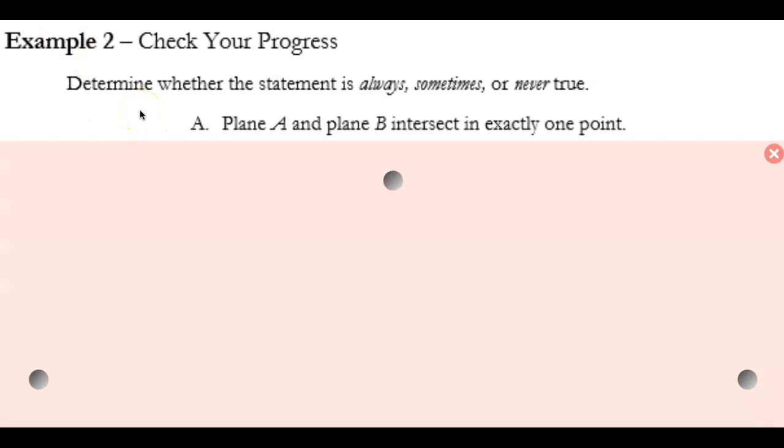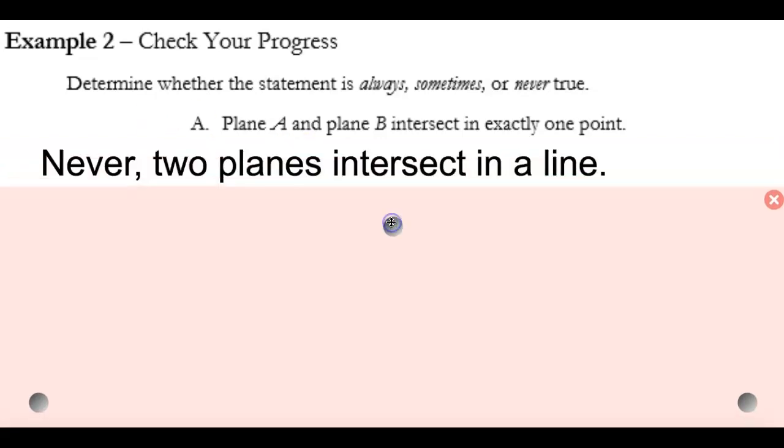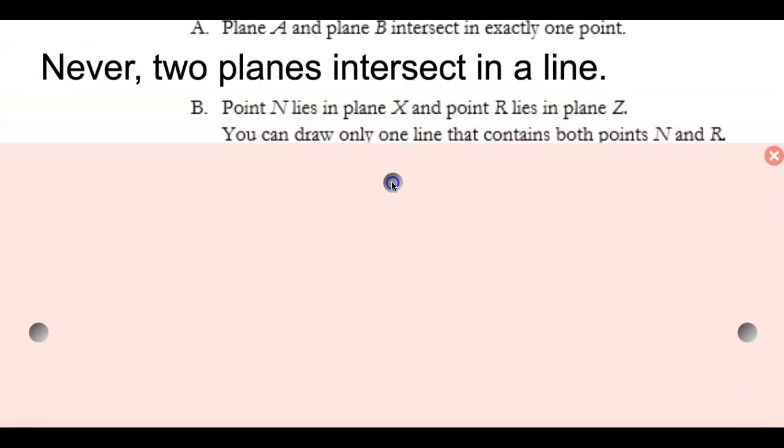Next one, I want you to try this one. Press pause. It says plane A and plane B intersect at a point. That is false because 2 planes intersect at a line. Our next one, if point N lies in the plane and point R lies in the plane Z, then you can draw one line that contains both points R and N.